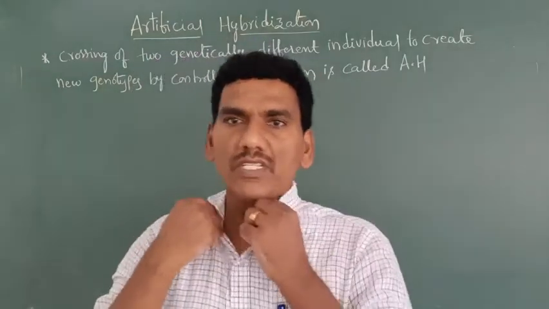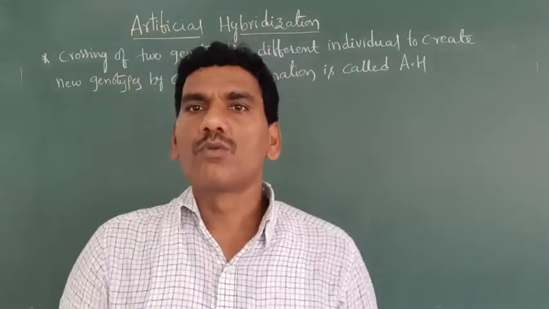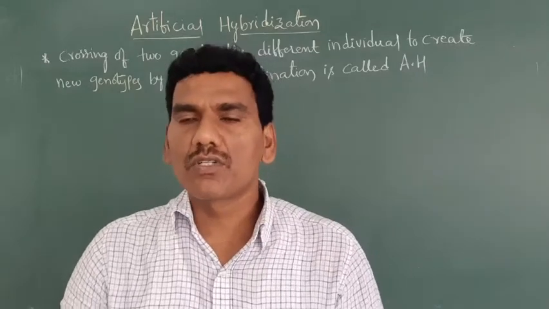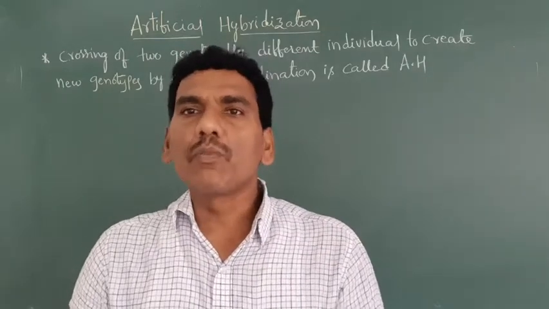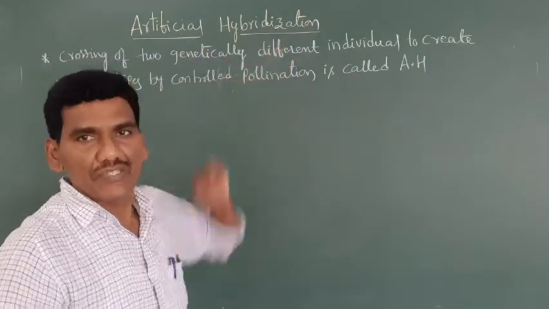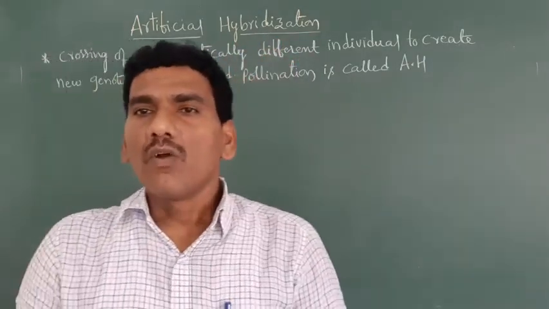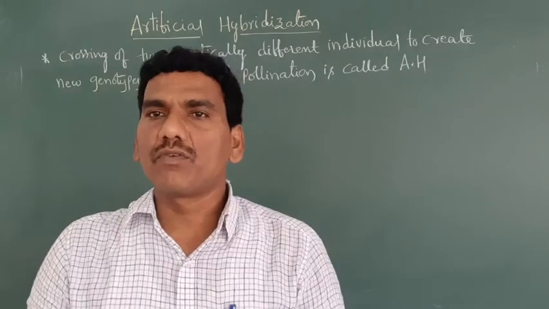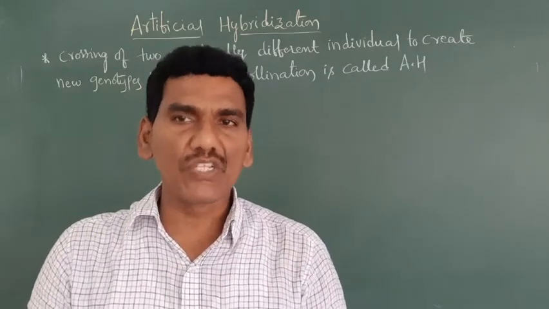Good morning, students. Today we are going to discuss another important aspect, artificial hybridization. What is meant by hybridization? What is meant by artificial hybridization?